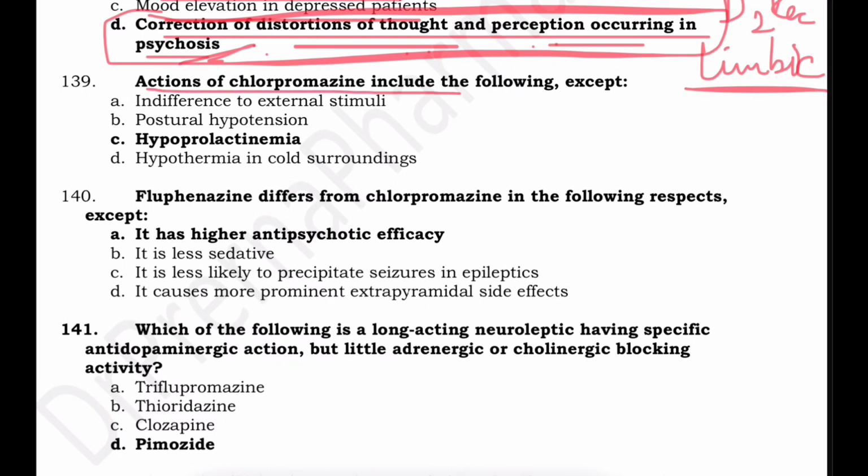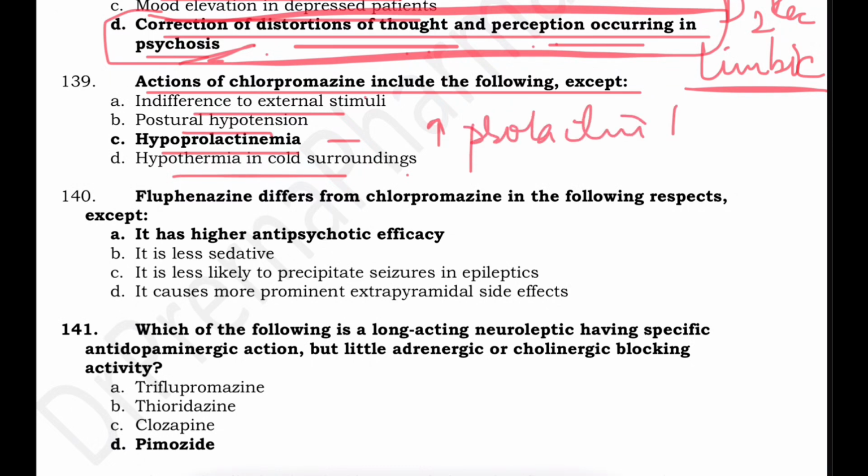Actions of chlorpromazine include the following except. The actions of chlorpromazine are all of these except indifference to external stimuli, postural hypotension, hypothermia and hypoprolactinemia. So chlorpromazine actually increases the prolactin release.